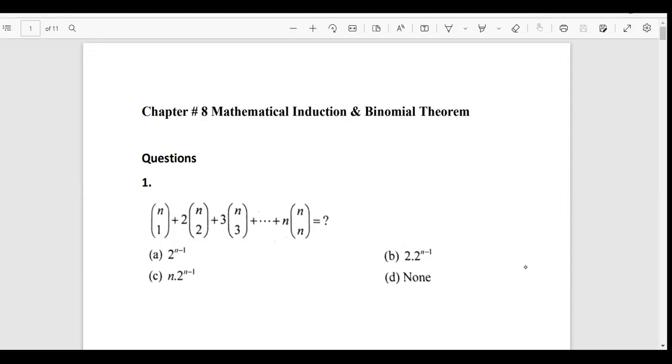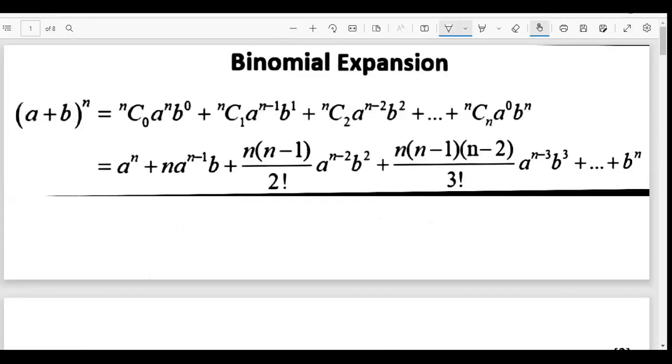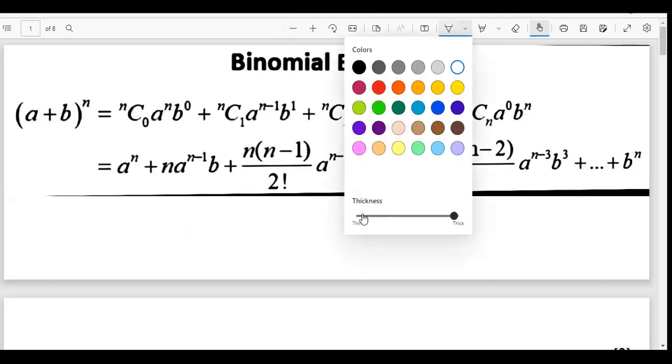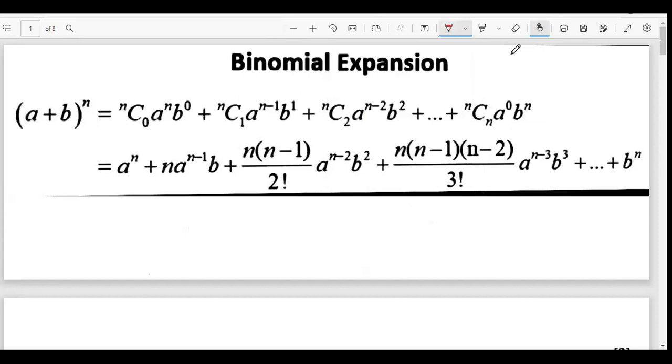We have a few things that we will be using here. So I will be talking about those rules directly in the questions. Before this, let's have a look at this thing. What exactly is binomial expansion? Binomial expansion is this, that if you have two numbers, a plus b to the power n, you can expand it this way.